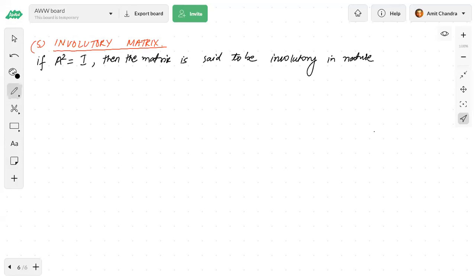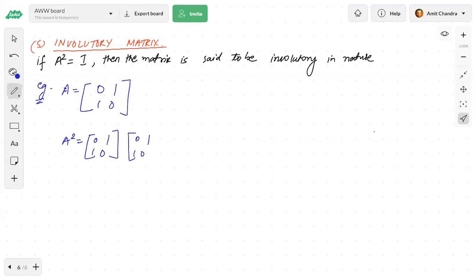Okay, so let's see an example, a very simple example, because here you have to multiply only once. Suppose matrix A is equal to 0, 1, 1, 0. If I take A square, 0, 1, 1, 0 times 0, 1, 1, 0, this is 0 into 0 plus 1 into 1, and so on, and you will get 1, 0, 0, 1. So A square is equal to I. So this is known as an involutory matrix. Very simple example. Just copy this, check this one also. Then we'll solve some questions.